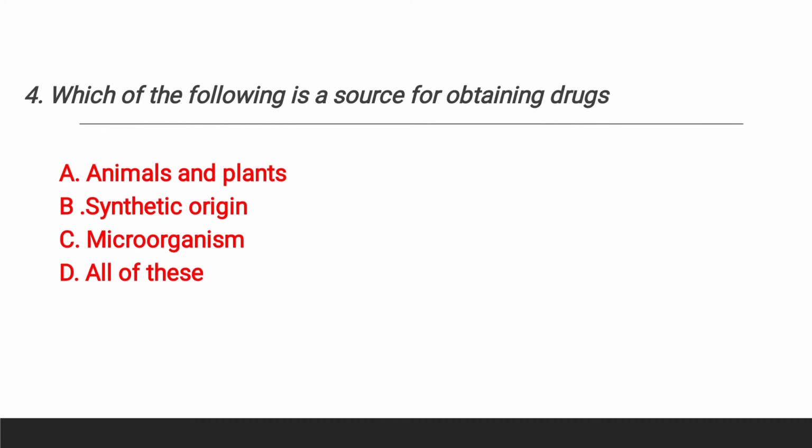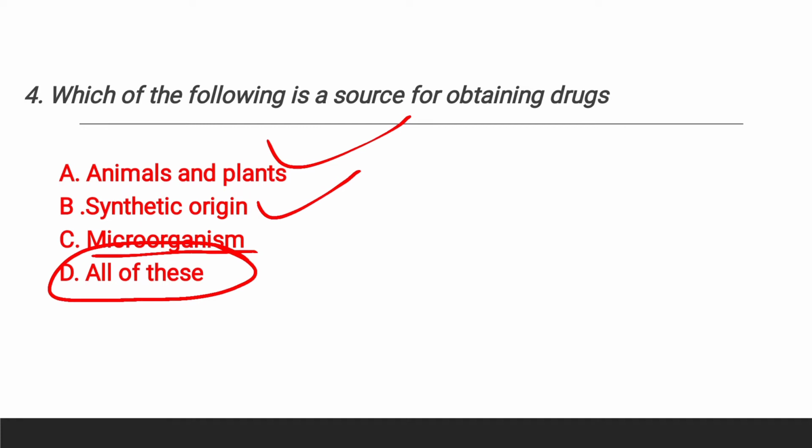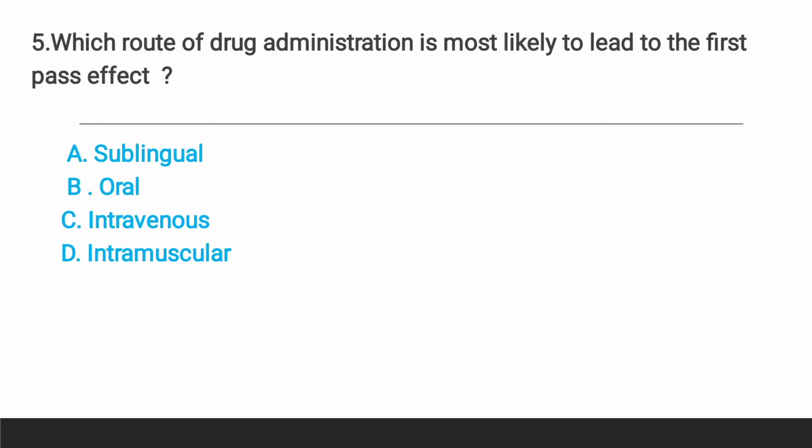Next, which of the following is a source for obtaining drugs? As you know, drugs are obtained from different sources, whether from natural sources or from synthetic sources. So here the right answer is option D, all of the above. The drug is obtained from both animal and plant sources, and some synthetic sources also, and some drugs are also available from microorganisms. So the right answer is option D, all of the above.